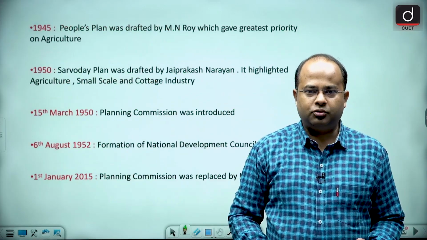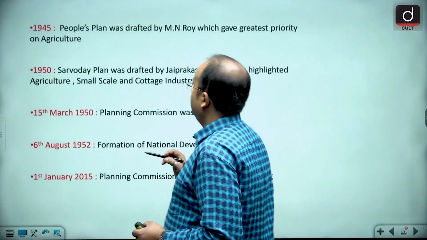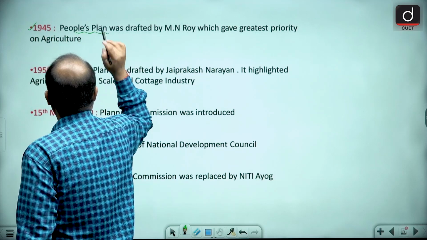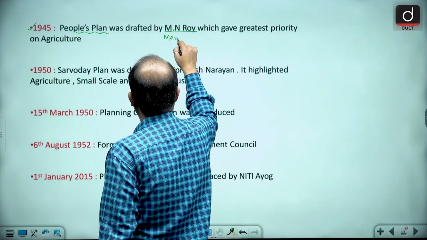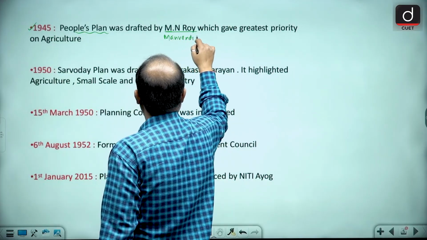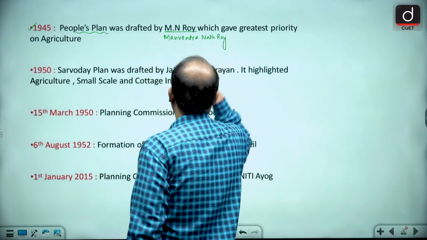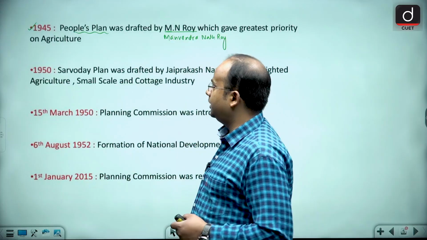Now let's come to the next thing, that is about 1945. Now guys, in 1945, the People's Plan was drafted by Manvendra Nath Roy, who was one of the founder members of the Communist Party of India.